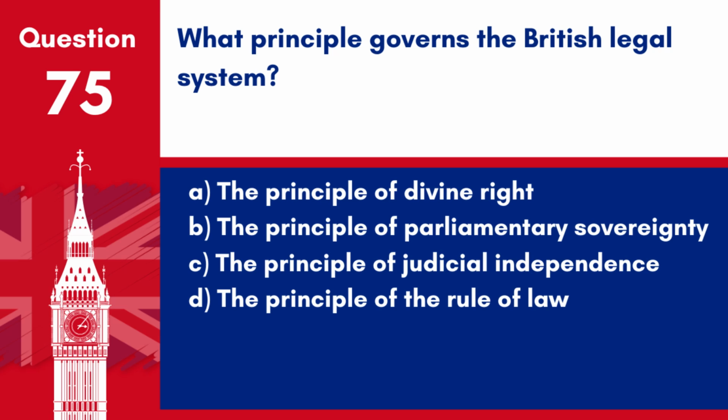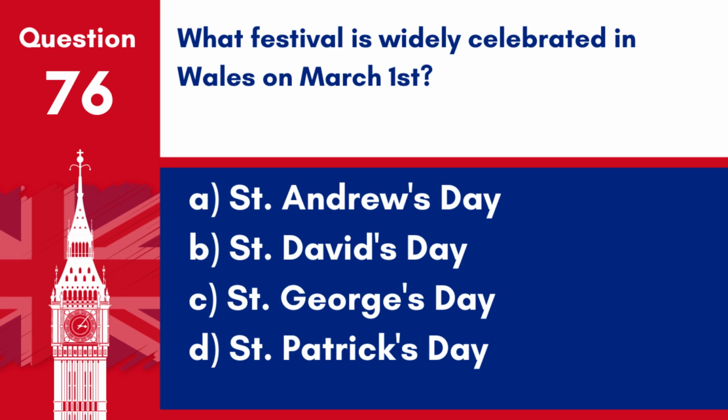Answer: D. The principle of the rule of law. The British legal system is governed by the principle of the rule of law, which means that everyone is subject to the law.